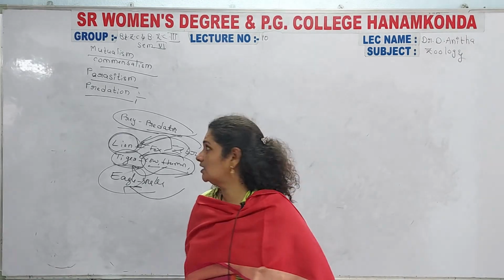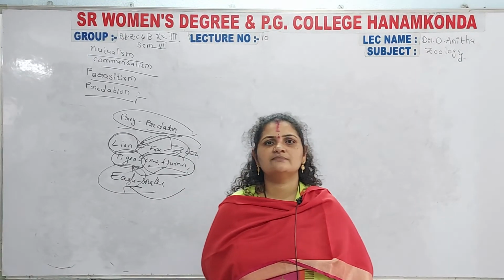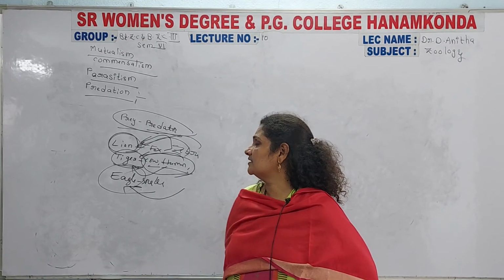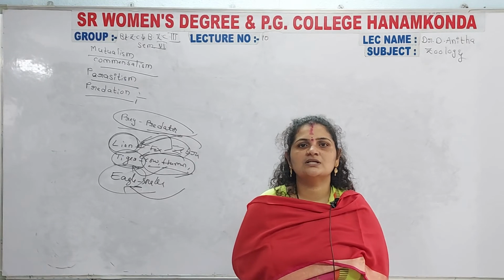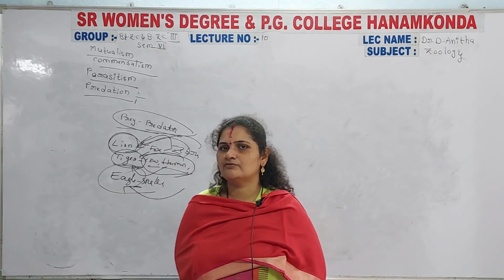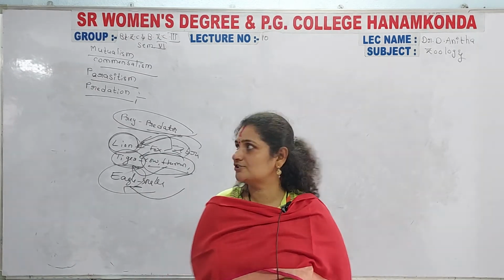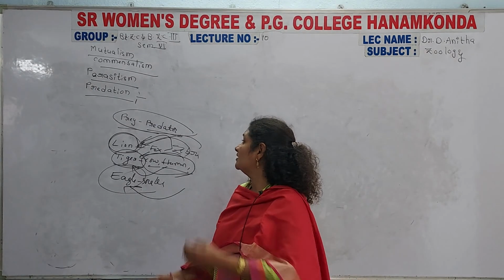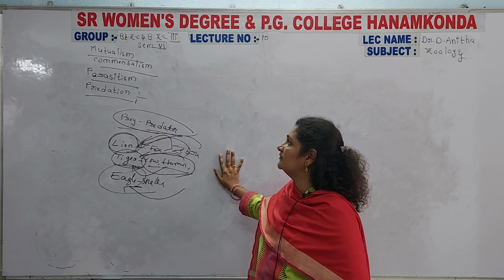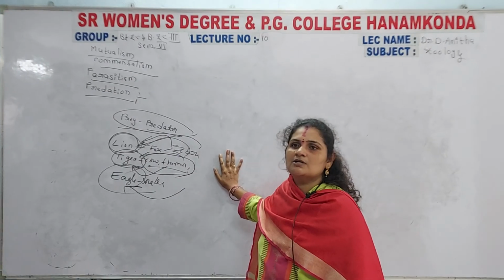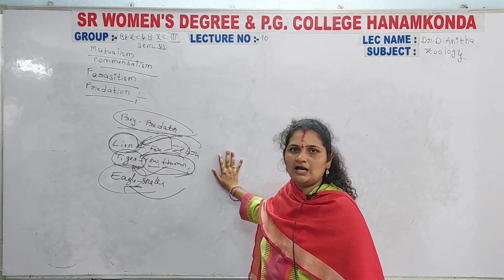Today's topic is over. It was mainly the animal associations: mutualism, commensalism, parasitism and predation. Mutualism is a mutual understanding between two different organisms, and those organisms are helpful to each other. In commensalism, only one of the organisms is benefited. In parasitism, one organism is benefited and the other organism is greatly harmed.